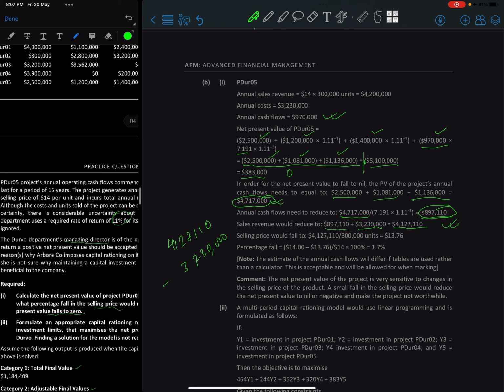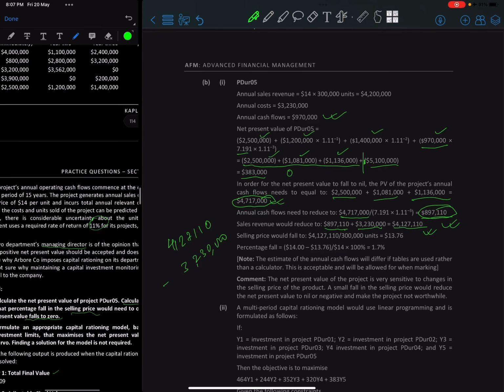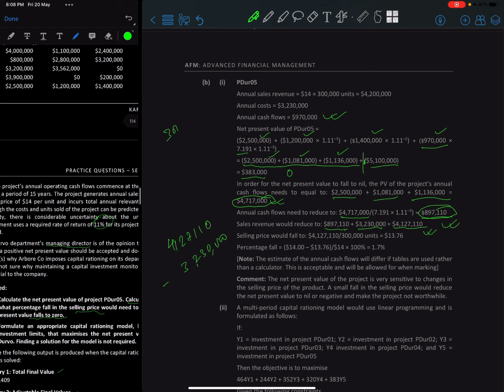Then what would happen? So earlier, let's just think about it this way as well. What was the revenue in the beginning? In the beginning, the revenue was what? 300,000 into 14. 300,000 into 14. So 4, 3, 12, all this figure, right? So 12, and then what is this? 300 into 14. 42.